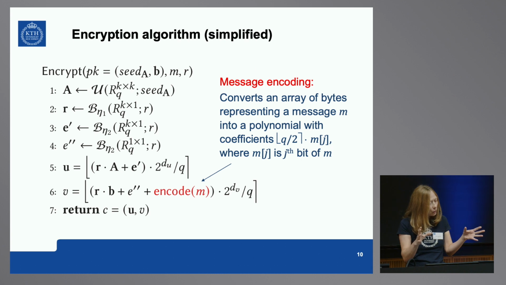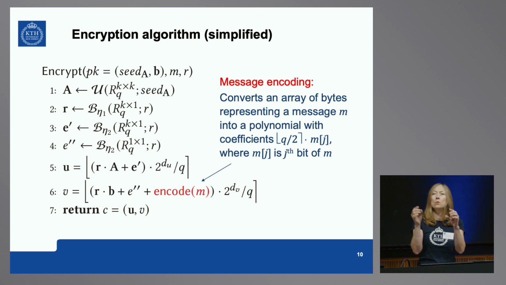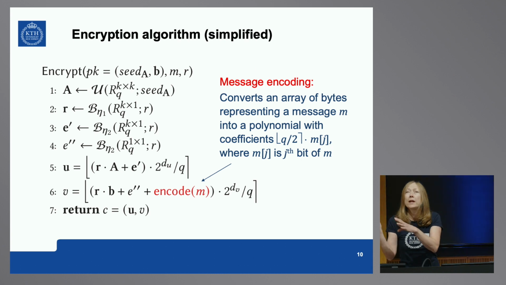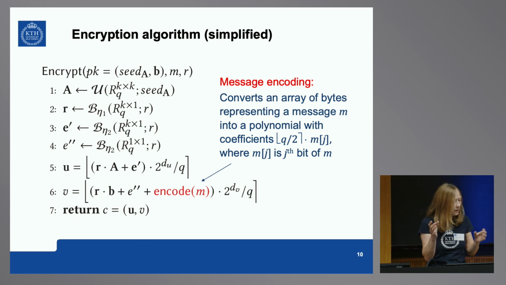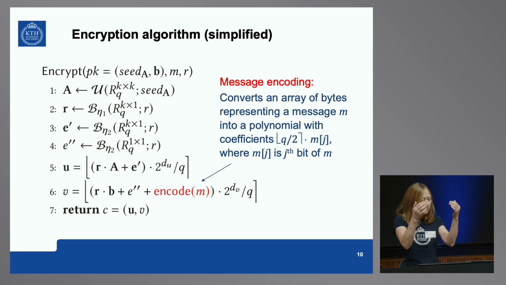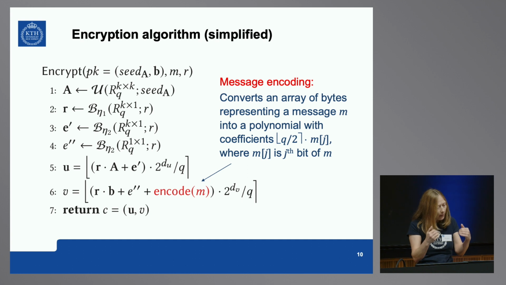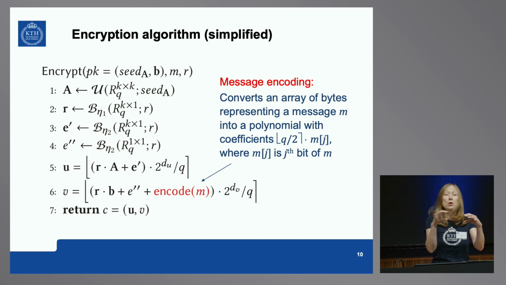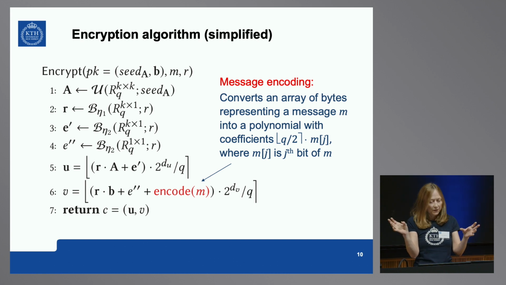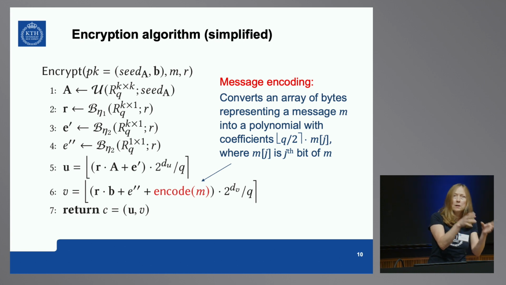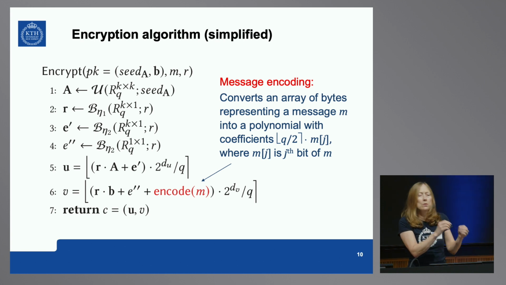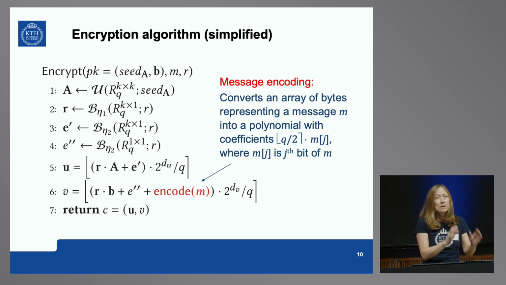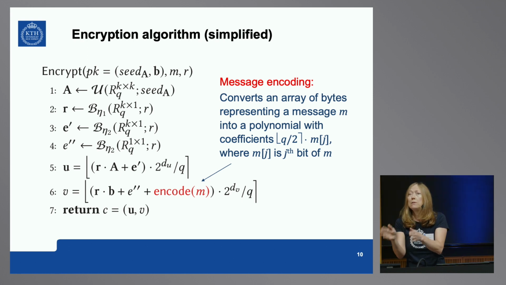So here's a snapshot of the encryption algorithm. I only show it to show the attack point in red for people who might be interested in technical details. This encoding is converting bytes. It's unpacking and then converting these bytes I mentioned, which represent the message, into a polynomial with coefficients with certain values. So if the message bit is 0, it's 0. If the message bit is 1, there will be this value written on the screen, and it's done for each bit individually.